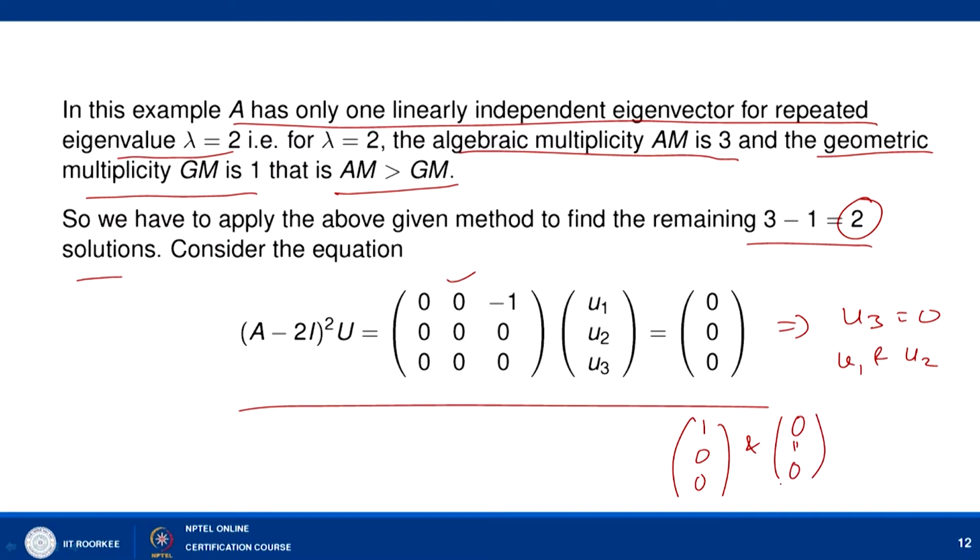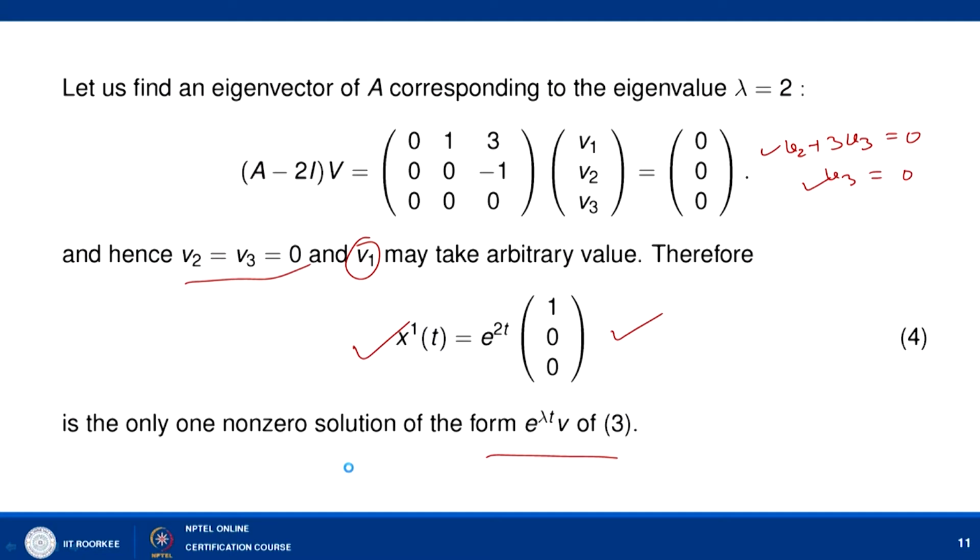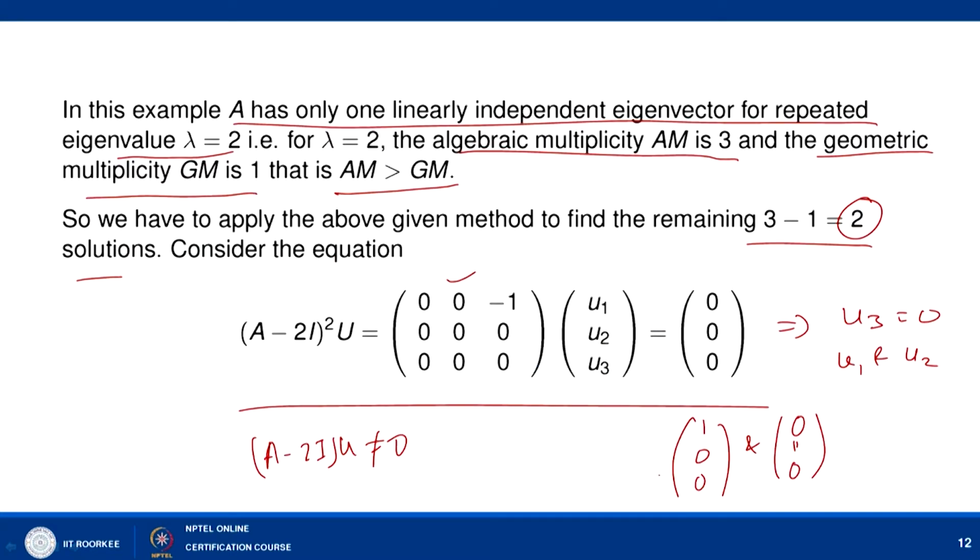So, here we have two linearly independent solutions of (A minus 2I) square u equal to 0, and we choose a value which is independent of the previous eigenvector, because here we have to put one more condition that (A minus 2I) u is non-zero. If we take the earlier eigenvector 1 0 0, then (A minus 2I) u has to be 0. So, we drop this and write down our solution as 0 1 0.